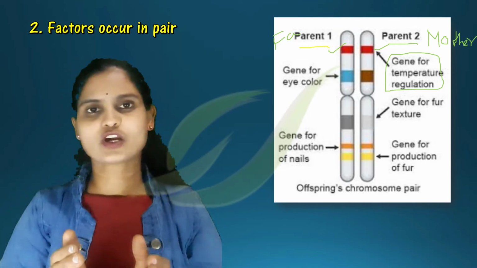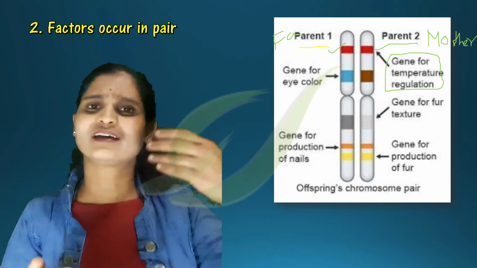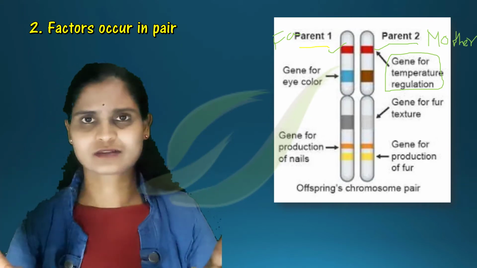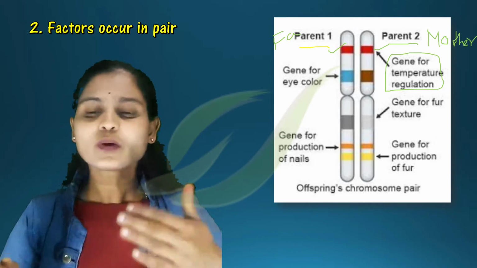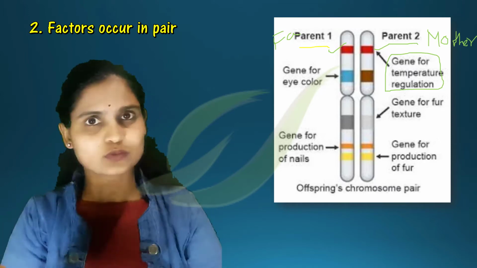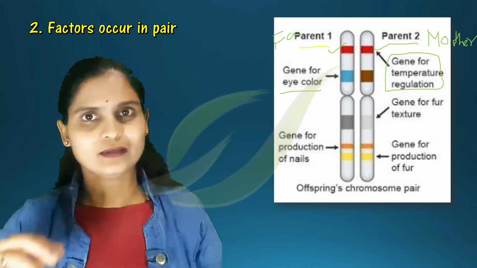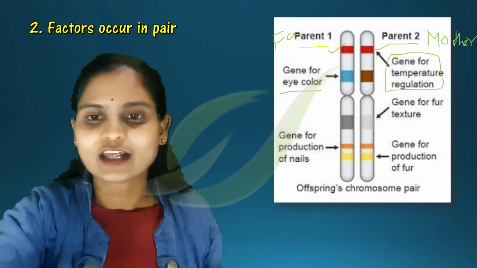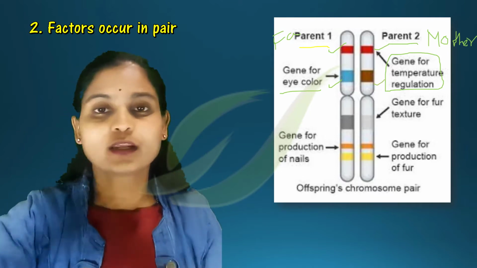From the mother also you are getting a gene responsible for regulating the temperature, either in animals or in plants. So these are diploid organisms. Now here you can see, as I told you, imagine a rat. In the rat also the same thing is happening. Here you can see the gene for eye color. From the father you are getting a blue color and from the mother you are getting brown color.